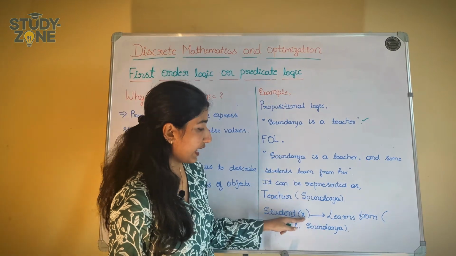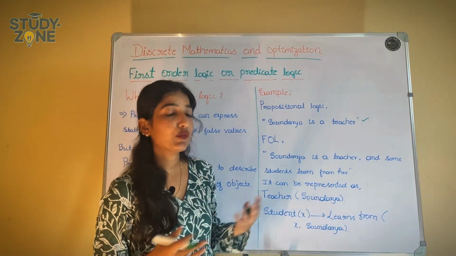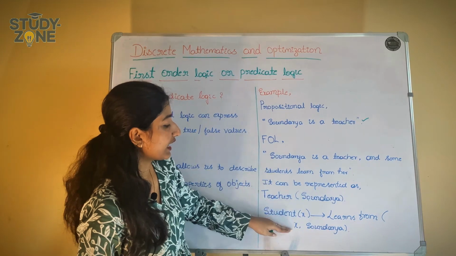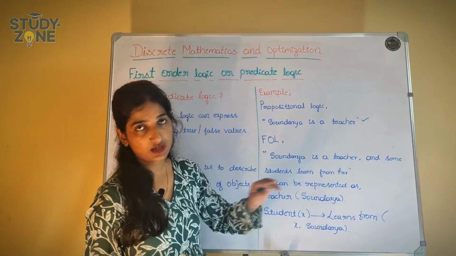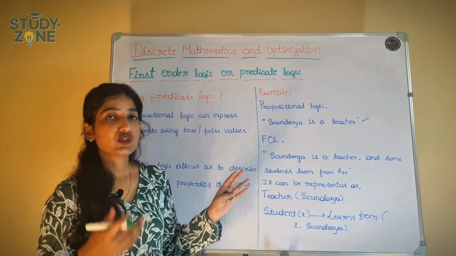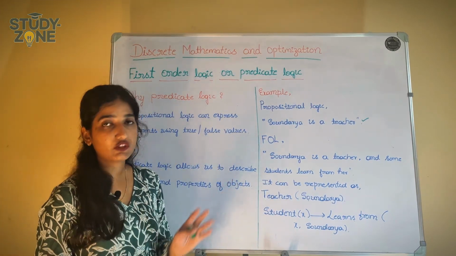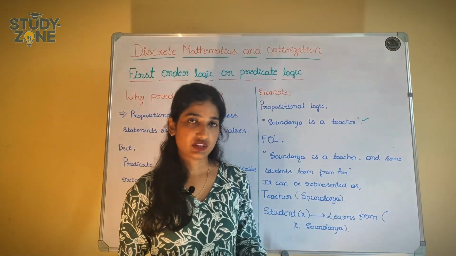So student of X implies learn from whom they are learning. And then they are connecting two terms, that is X and Soundarya. That is student and Soundarya. This is about predicate logic. So let us go through more examples so that it will be understandable for you very much.